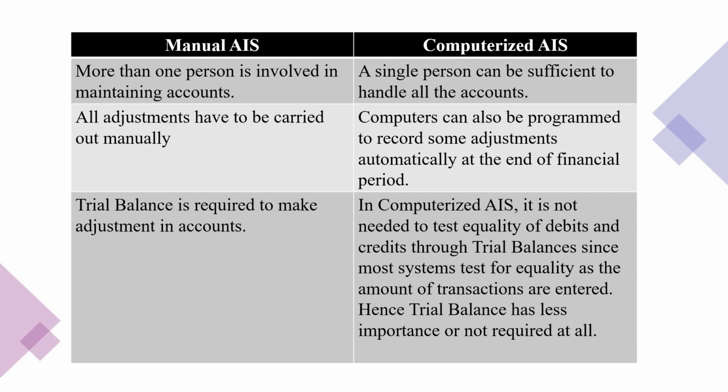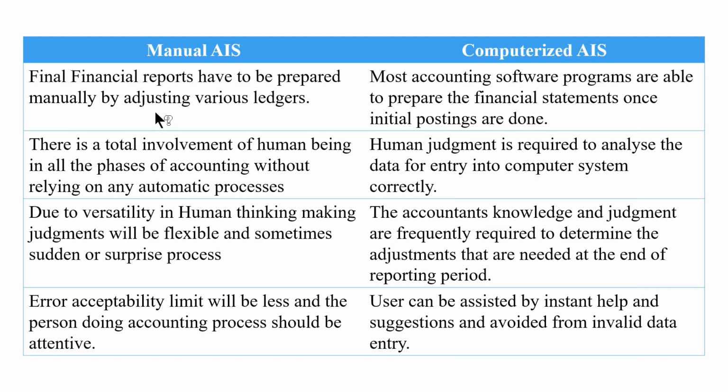Therefore, in case of computerized AIS, it is not needed to test the equality of debit side and credit side amount. Coming to the next point, in case of manual AIS, final financial reports have to be prepared manually by adjusting various ledgers. This indicates that the user has to make the financial statements manually by carefully transferring trial balance figures, or trial balance amounts, into the income statement and the balance sheet. Even then, they have to do the adjustments in the various ledger accounts or the account heads.